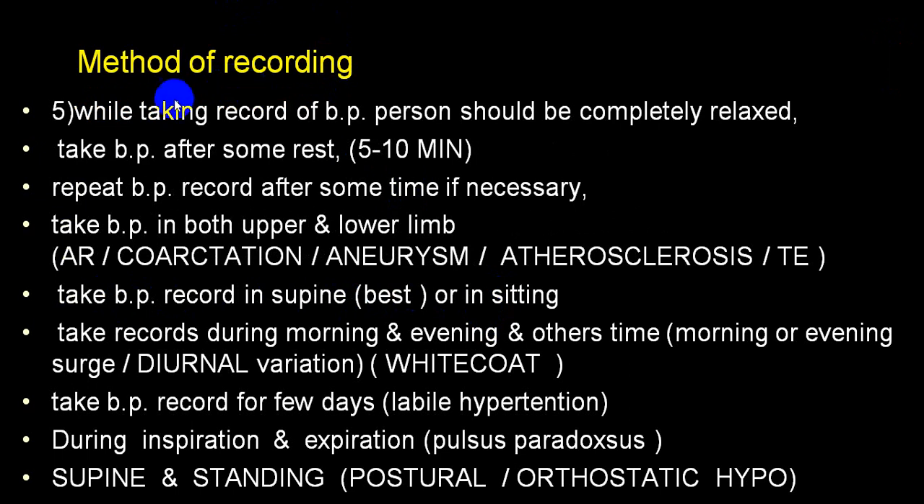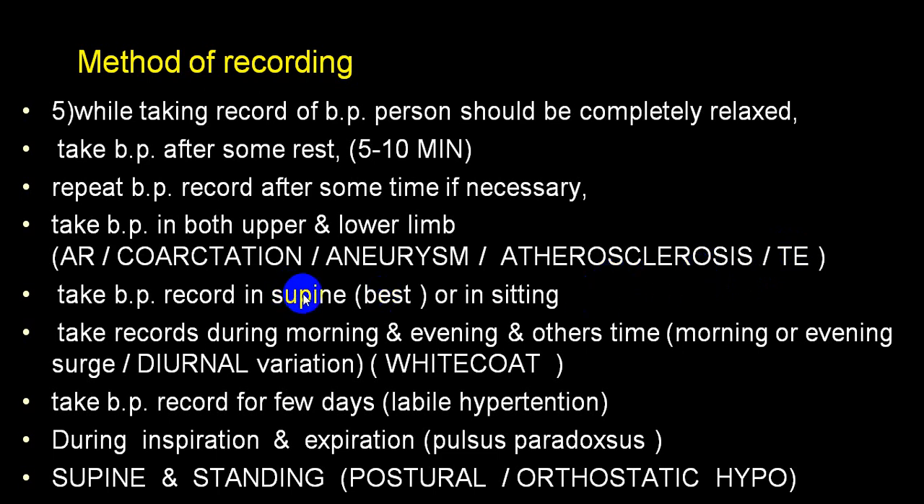This is what I have already discussed, that blood pressure should be compared in upper limb and lower limb to rule out aortic regurgitation by Hill's sign. In coarctation, lower limb blood pressure will be less. In aneurysm, atherosclerosis and thromboembolism, these are the four conditions where the blood flow will be reduced after coarctation, after aneurysm, after atherosclerosis, or after thromboembolism segment. So in that particular portion, the blood pressure will be low or diminished.